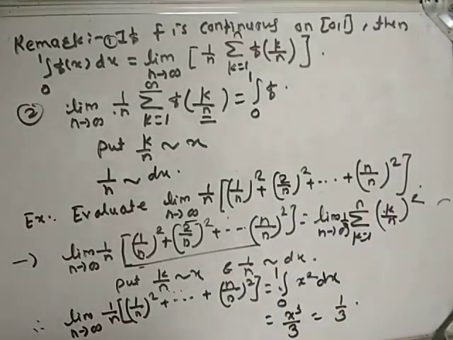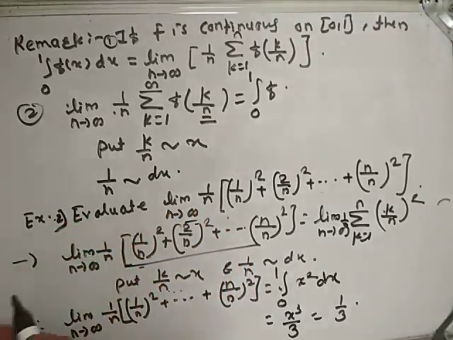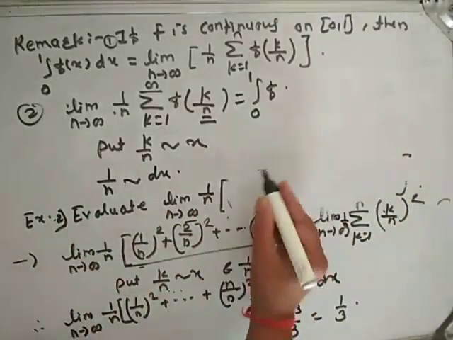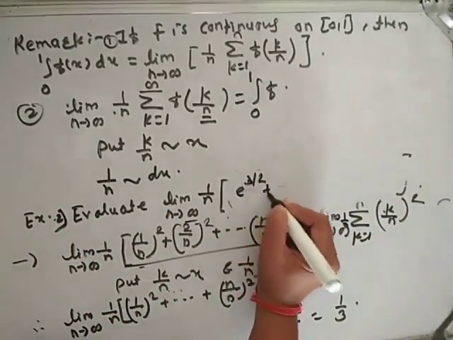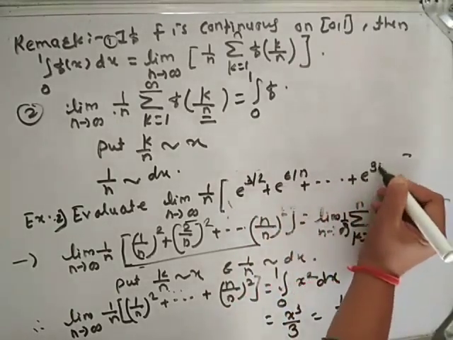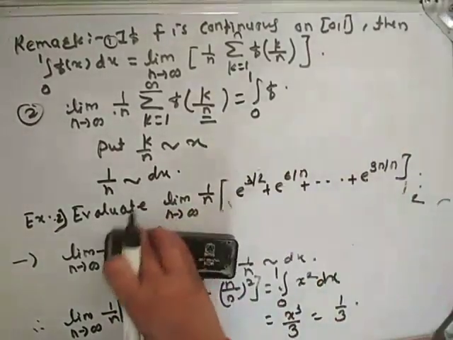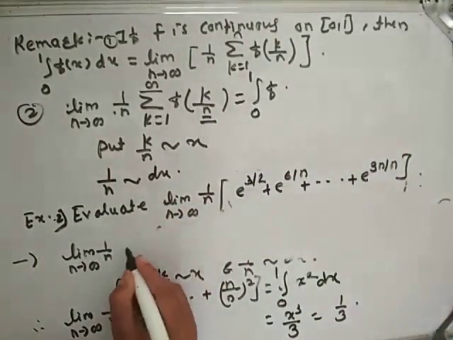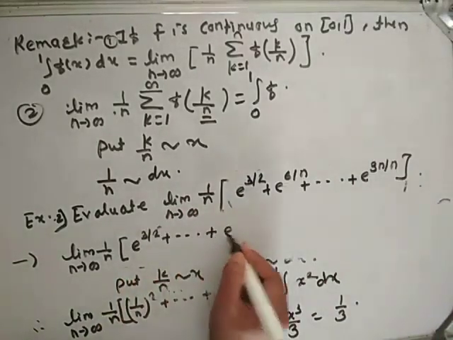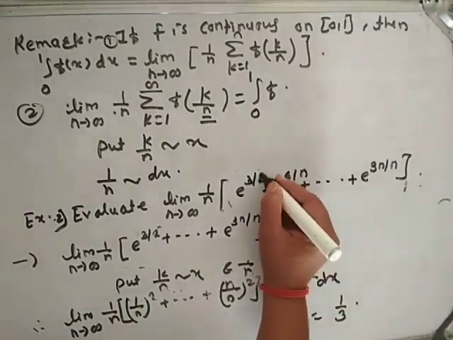Now take one more example. Example 2: evaluate 1 by n times e raised to 3 by n plus e raised to 6 by n plus and so on up to e raised to 3n by n.